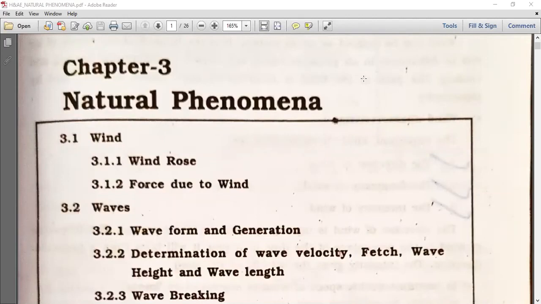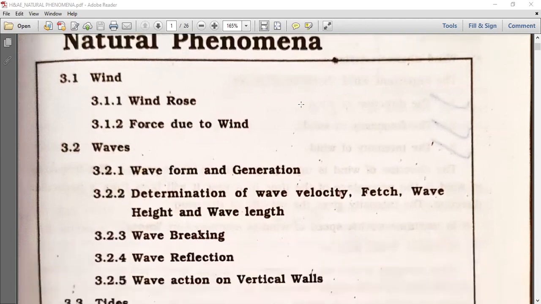We are going to start a new chapter named Natural Phenomena, in which we are going to cover wind, the wind rose diagram, what is wind rose, force due to wind.